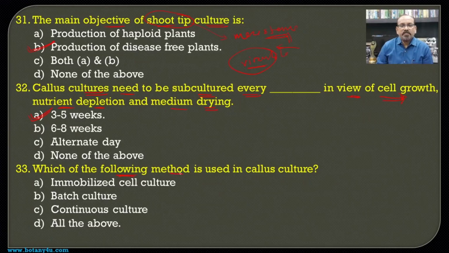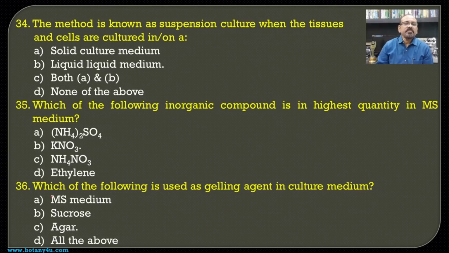Then, which of the following methods is used in callus culture? If we see the suspension culture, that is the culturing of the callus in a liquid medium. This suspension culture is later classified into 3 different types: immobilized cell culture, batch culture and continuous culture. These are the types of suspension culture, and suspension culture is the method which is used for the callus culture, and hence all the above becomes the answer for this question.